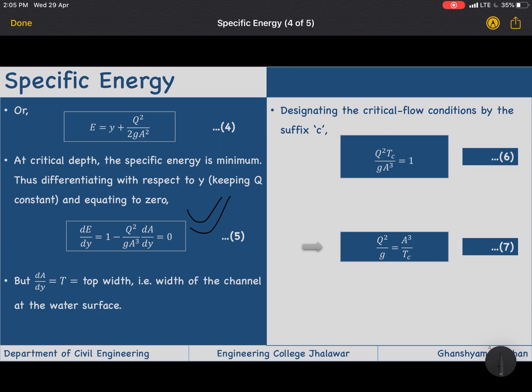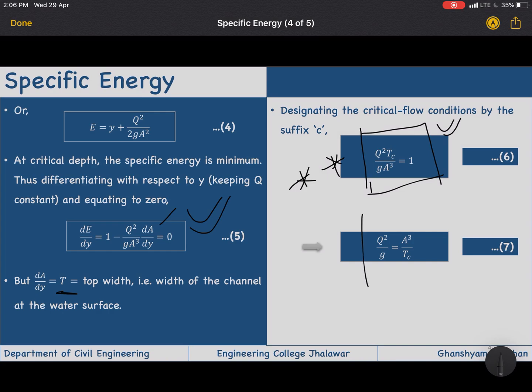So dA by dy we can replace with T, the top width. Finally we put it in the equation and we get this parameter. This is very important, put 5 stars, 10 stars, whatever, any amount of stars is less for this equation, because many problems you can directly solve with this equation only: Q square T upon g A cube.